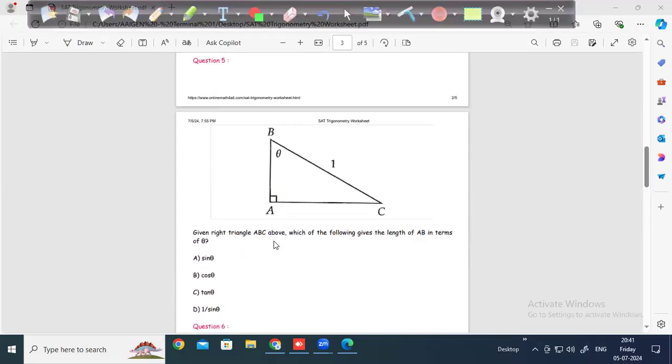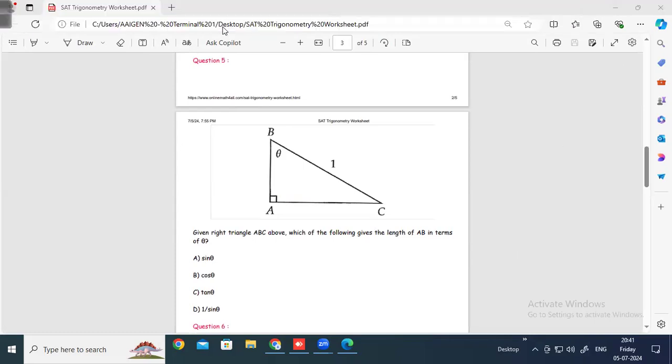What is the question? In the right triangle ABC, which of the following gives the length of AB in terms of theta? So how do you find length of AB is the question, direct question. Everyone should type your answer in the chat box. He's asking which of the following is the length of AB.